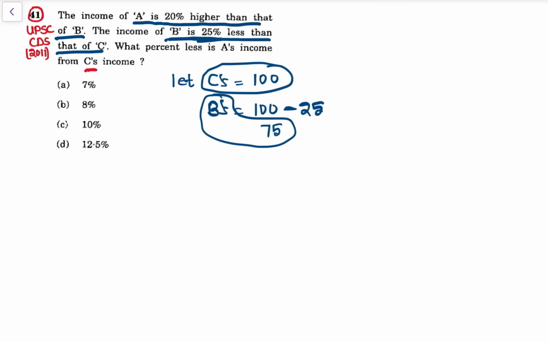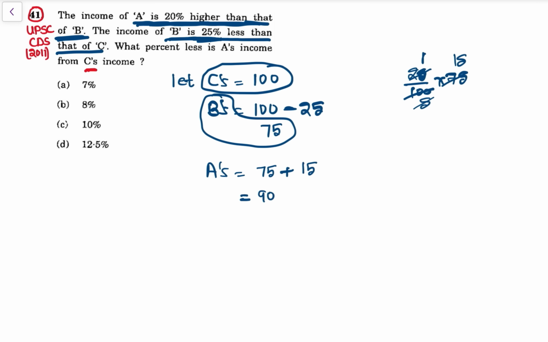Now the income of A is 20% higher than that of B. So A का इनकम कितना हो गया? 20% higher than B. See, B 75 plus 20% of 75. 20 by 100 into 75. Ones are, fives are, and then 5, 75, 5, 15s are. So plus 15. So income of A is 90.